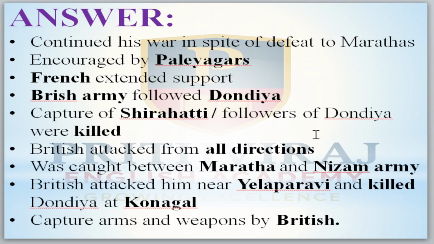He was encouraged by the Palegaras. The French extended their support to him. The French army followed Dandiya and captured Srihatti, and followers of Dandiya were killed. The British attacked from all directions. He was caught by the Maratha and Nizam armies. The British attacked him near Yelaparvi and killed Dandiya at Konagal. He was killed at Konagal, and his arms and weapons were captured by the British.